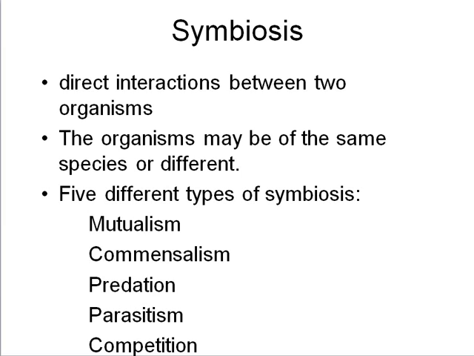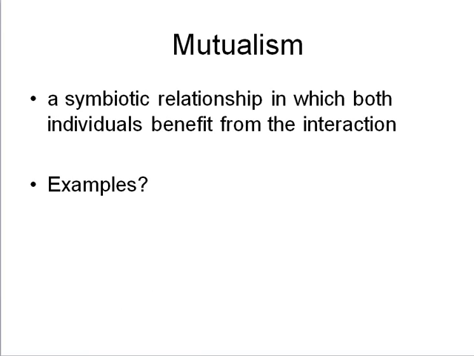Symbioses are direct interactions between two organisms. They are interspecific interactions between individuals of different species, but may also be intraspecific interactions among individuals of the same species. There are 5 different commonly recognized types of symbiosis: mutualism, commensalism, predation, parasitism, and competition. Let's look at each of these types of symbioses.